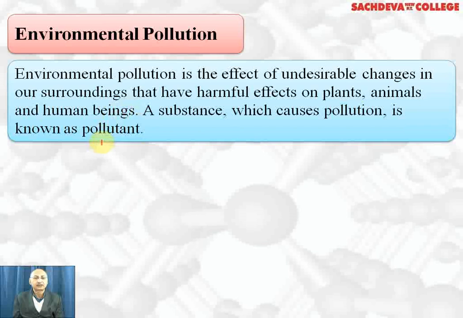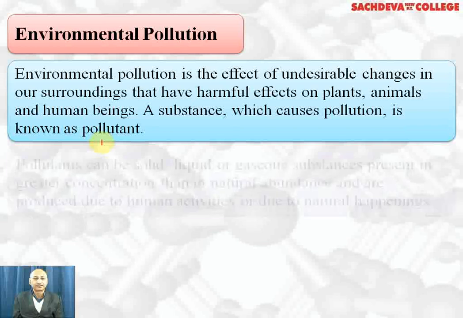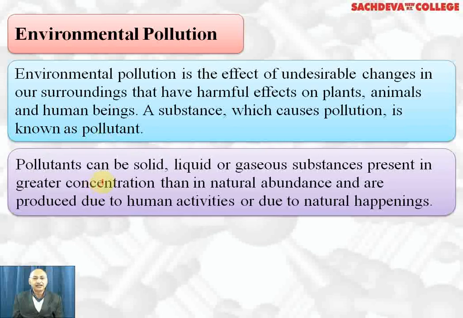For example, sulfur dioxide, nitrogen dioxide, hydrocarbon, dust particle, particulate matters, they are examples of pollutants. Pollutants can be solid, liquid, or gaseous substance present in air in greater concentration than in the natural abundance and are produced by human activities or due to natural happenings.